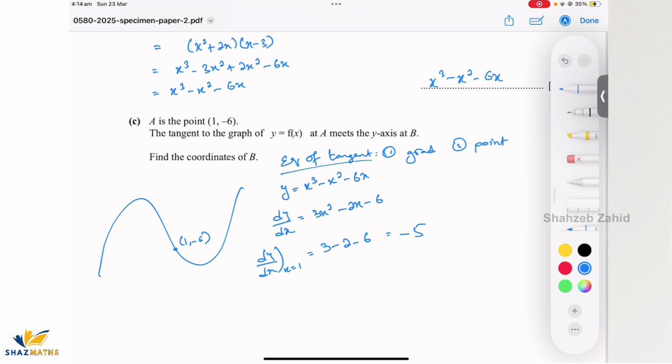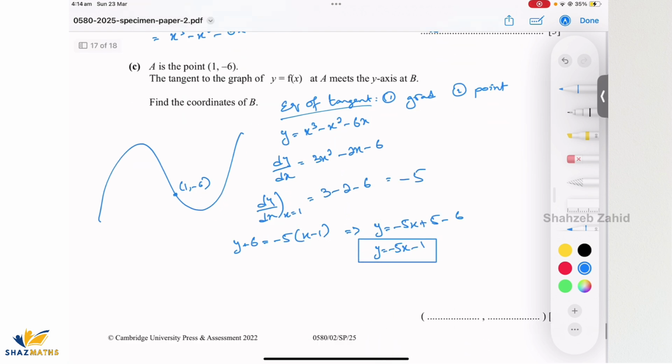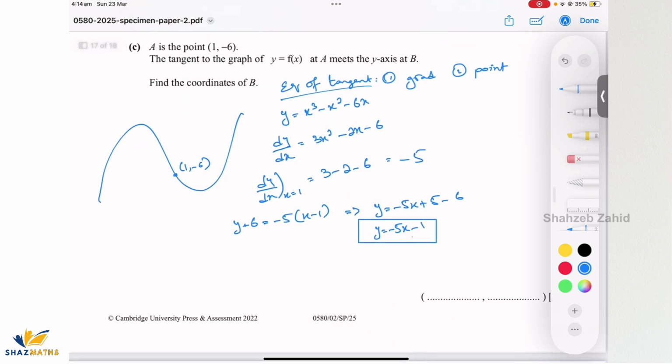Now I do have the gradient of the tangent. I do have the point, it's (1, -6). I'll use the formula y minus y1 equals m times x minus x1. And from here I'll find the equation of the tangent, which is y equals minus 5x plus 5 minus 6, and that is minus 5x minus 1. So once I have the equation of the tangent, I know this tangent meets the y-axis at B, right?